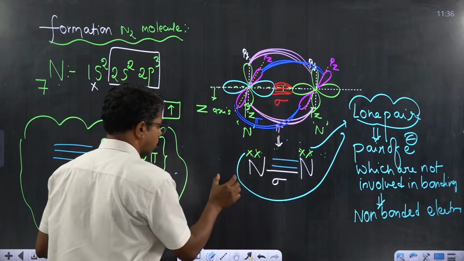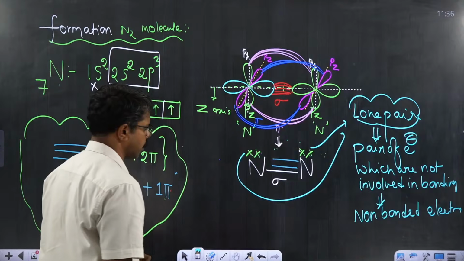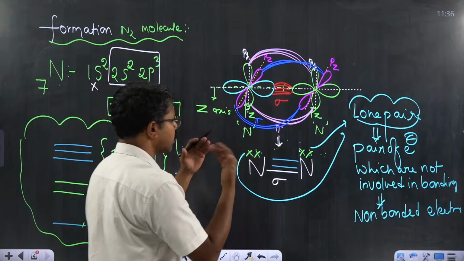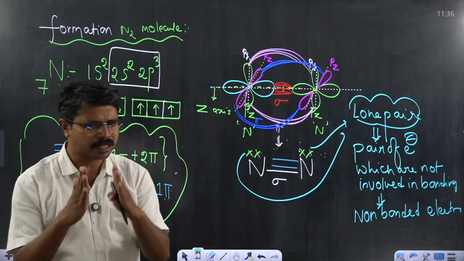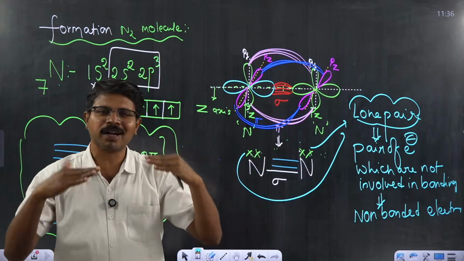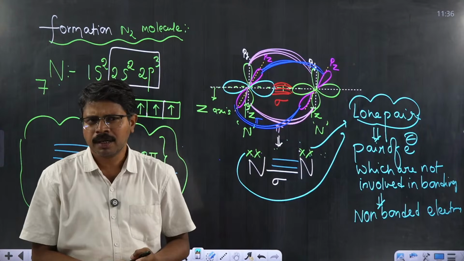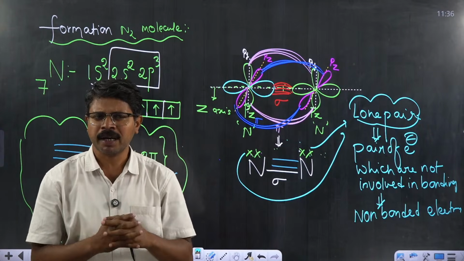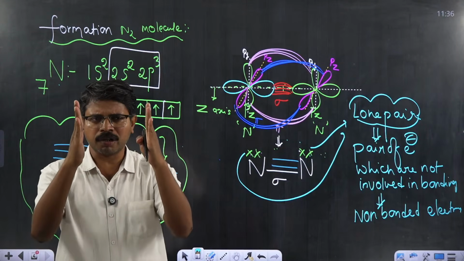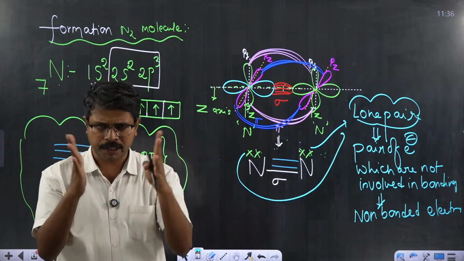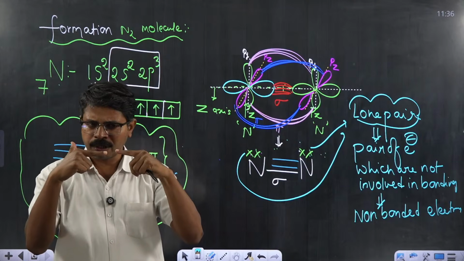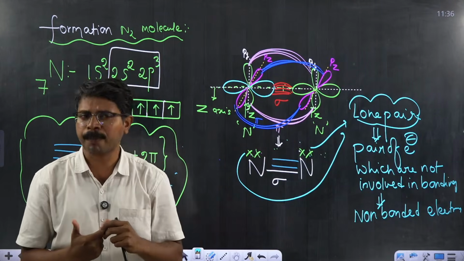Okay, and a total of 3 bonds are present between 2 nitrogen atoms, out of which one is a sigma bond, the rest are pi bonds. Why is only one sigma bond allowed to form between any 2 atoms? It is very simple. Only one orbital can be written along the nuclear axis, and the rest 2 orbitals must be perpendicular to the nuclear axis. Of course, if the orbitals are perpendicular to the nuclear axis, they must be parallel to each other. And hence, only one sigma bond is possible between atoms and 2 pi bonds can be possible.